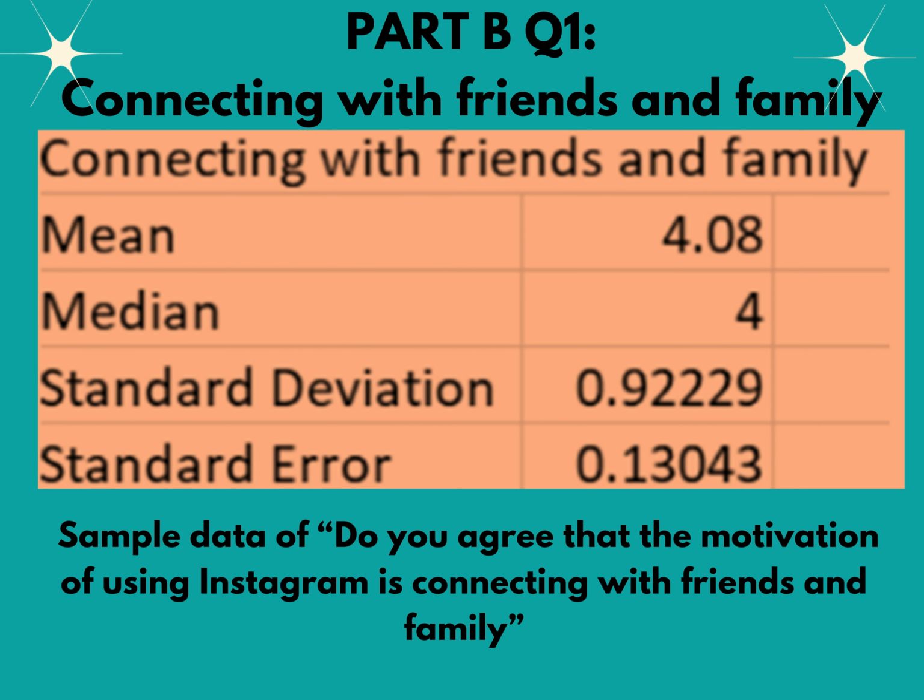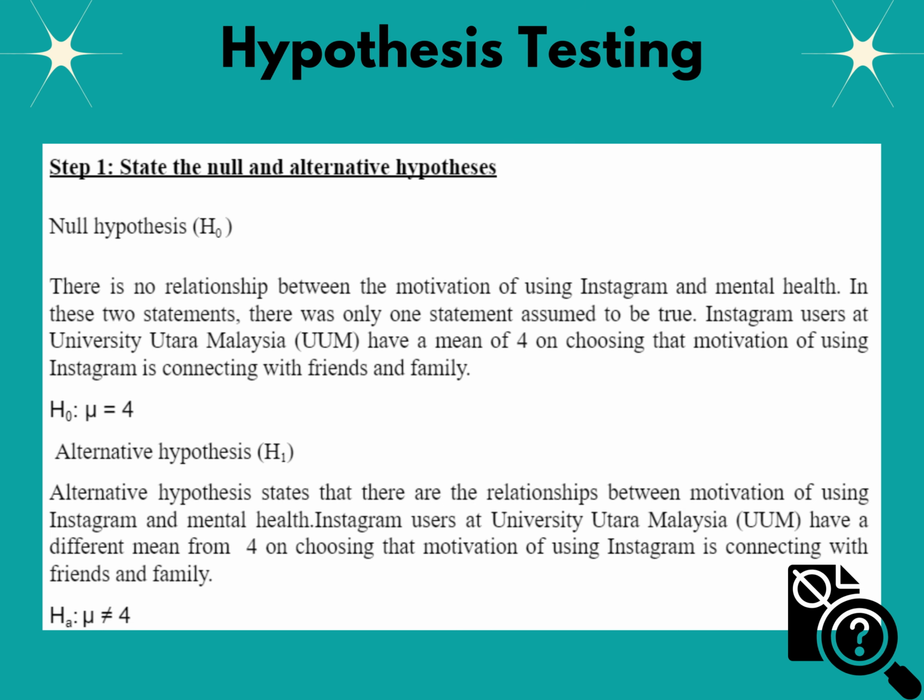Next is the second hypothesis testing. In this case, we have selected question 1, which is, do you agree that the motivation of using Instagram is connecting with friends and family? Hence, we will use the formula which involves the mean, standard deviation, average, selected agree, and sample size to perform our hypothesis testing. There is a sample of 50 students and we obtain a mean of 4.08, and the standard deviation is 0.922286. The first step of hypothesis testing is to state the null and alternative hypotheses. In this case, the null hypothesis is equal to 4 and the alternative hypothesis is different from 4.